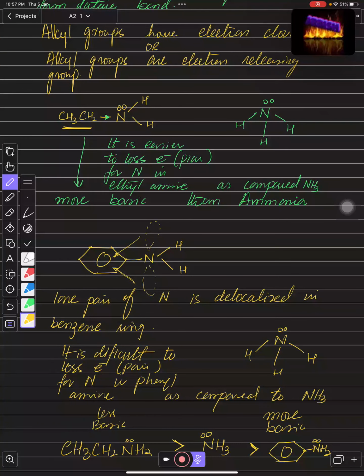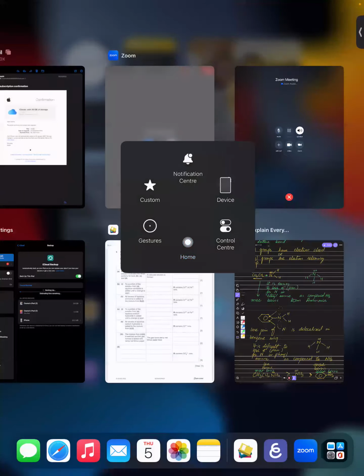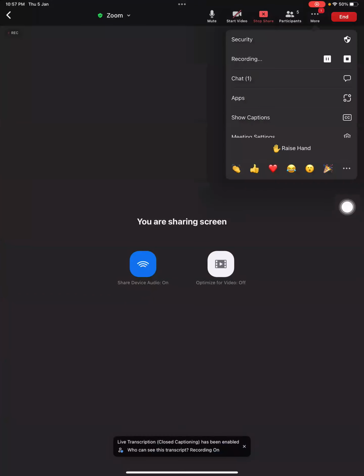Right, kids? This is the most basic, and this is the least basic. Right, every one of you? Yes, sir. And this is a very important part of exams. You need to know this relativity or relative basicity in this chapter.